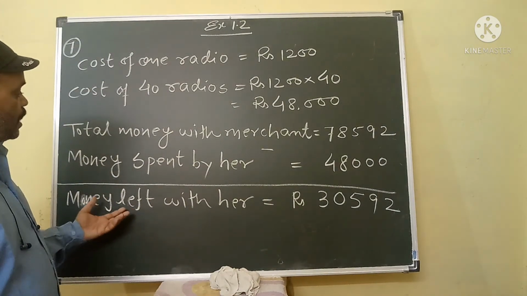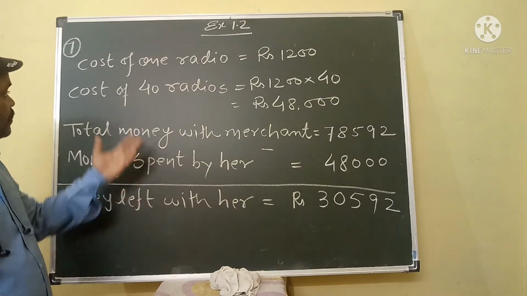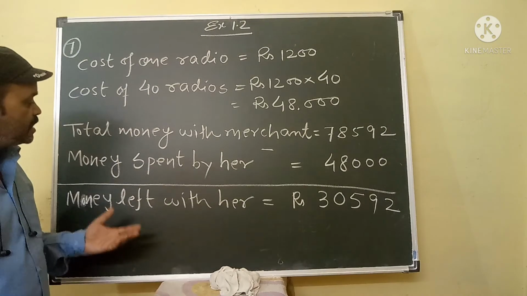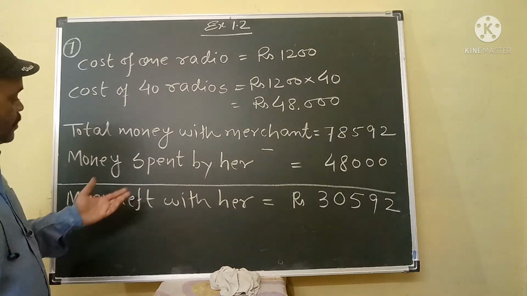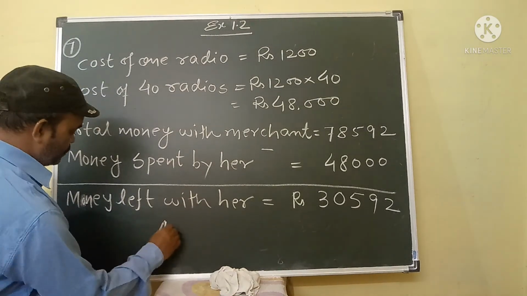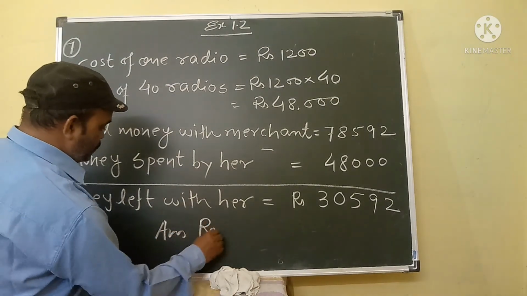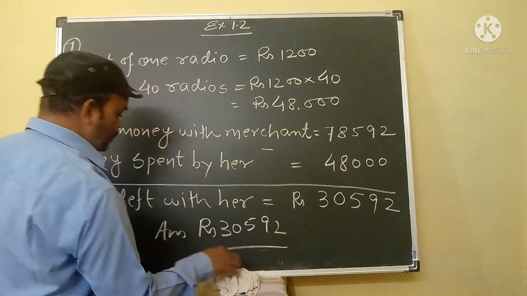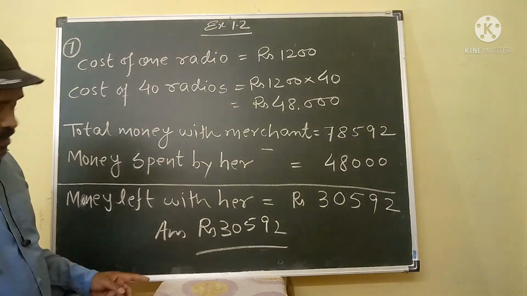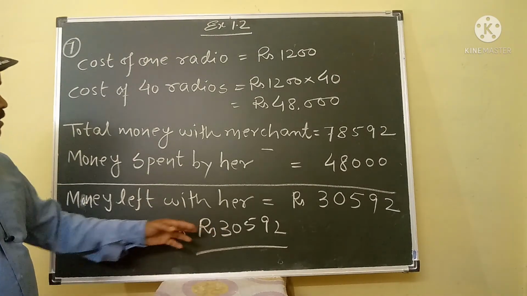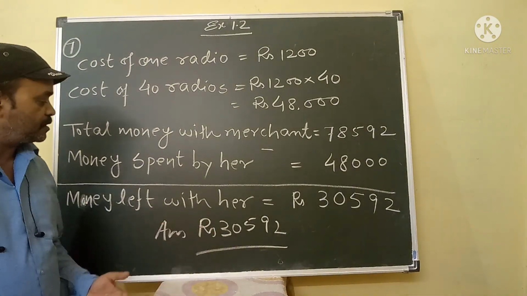That means after purchasing the 40 radio sets, the money left with her is rupees 30,592. This is the required answer for your required question.